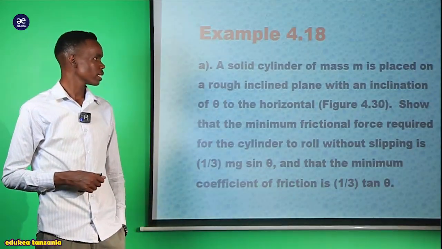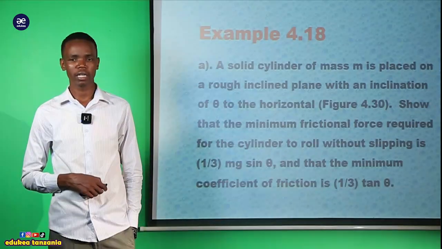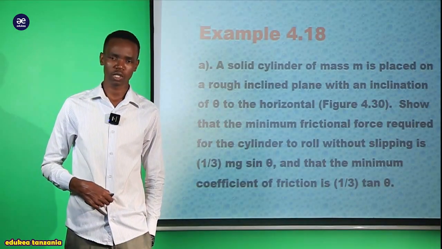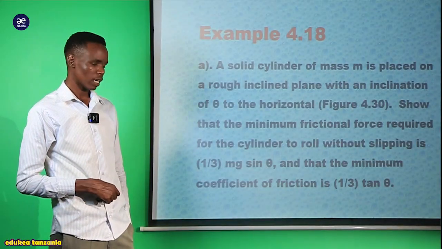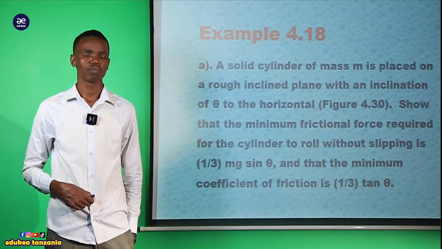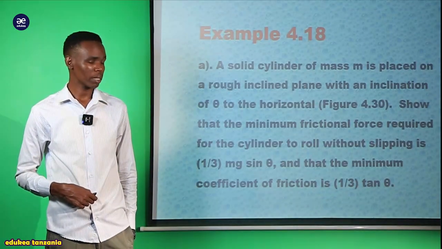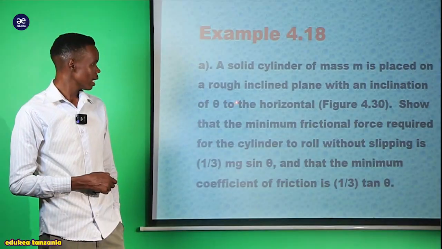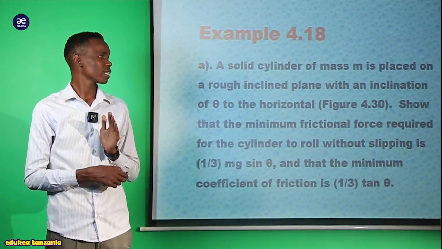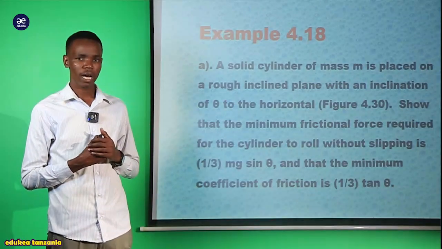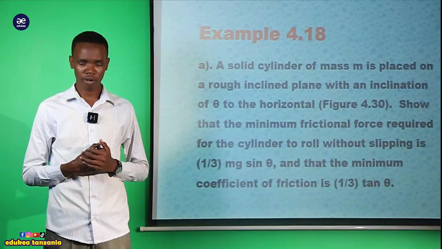So for our discussion today, let us see another example, example number 18 for our fourth topic, my dear students. Our example is divided into two parts, part A and part B. On part A, our example says that a solid cylinder of mass M is placed on a rough inclined plane with an inclination of angle theta.